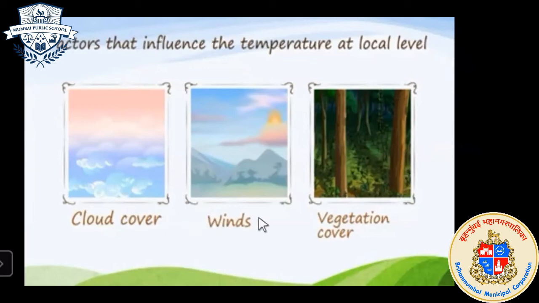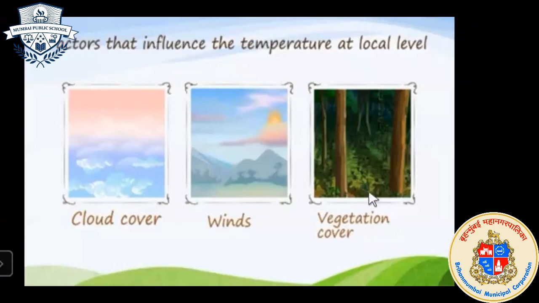Winds also affect the distribution of temperature. Why? Because winds carry the clouds from one place to another place, or from one region to another region. That's why winds also influence the distribution of temperature.